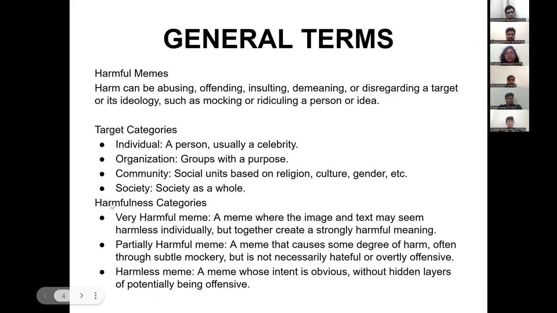Coming to the degree of harmfulness the paper decides, there are three levels. A very harmful meme is one where the image and text are harmless individually, but when fused together, they have a very harmful meaning. A partially harmful meme has some degree of harmfulness, but it's often subtle mockery and not very offensive content. A harmless meme is one which has no hidden layers of offensiveness.